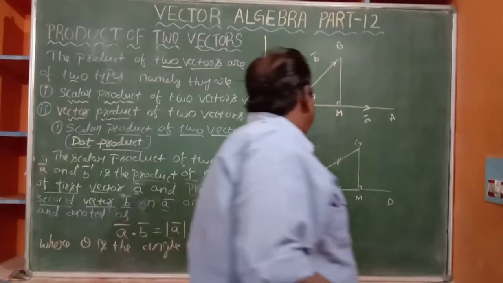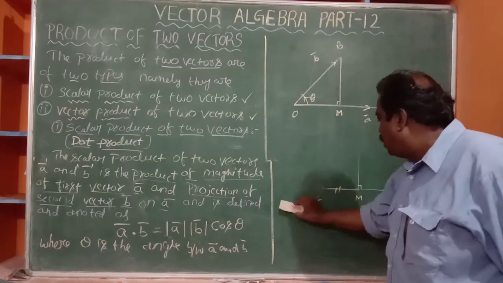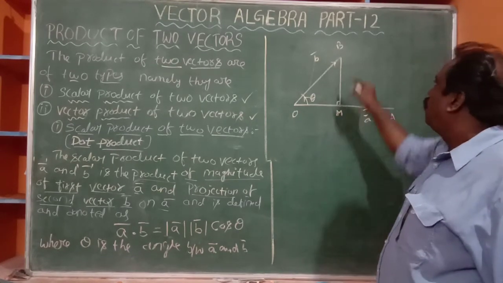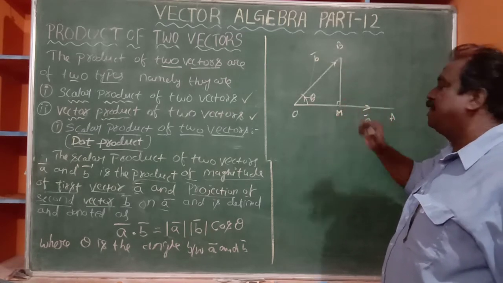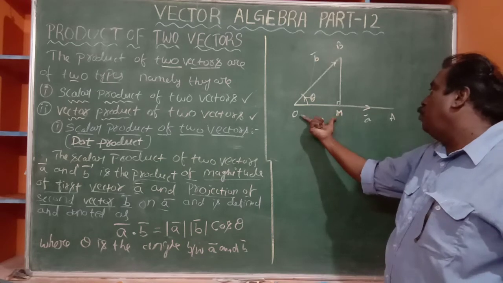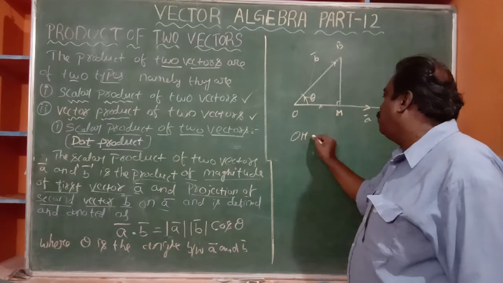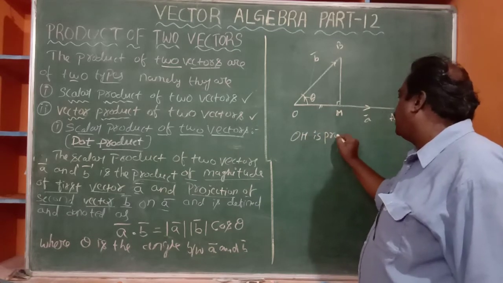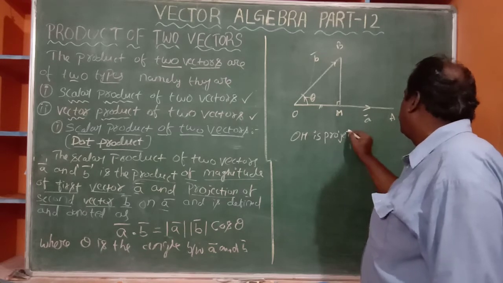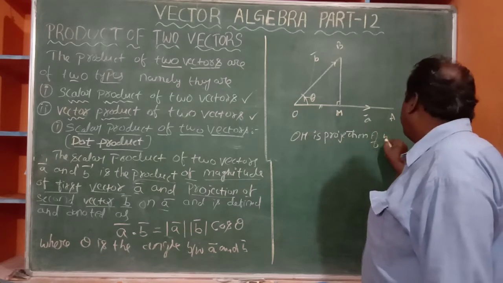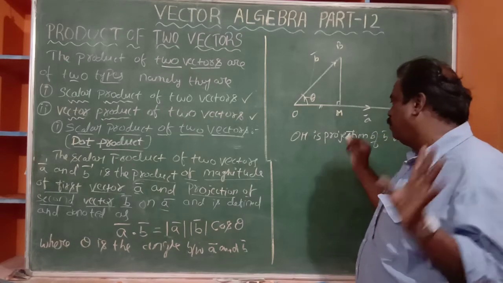You see, here one is OB, OA. Now, from B only we drop a perpendicular on OA meeting at M. So OM is the projection. OM is a projection of B bar on A bar. You agree? OM is the projection.